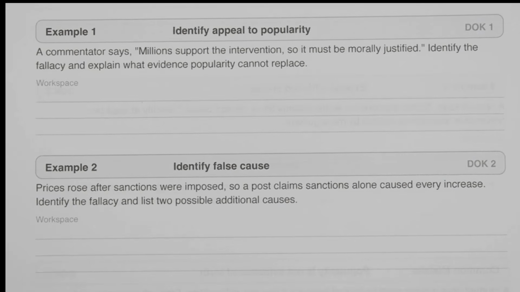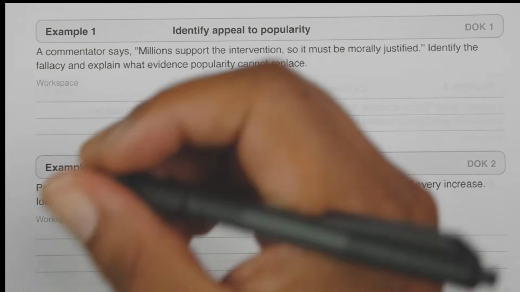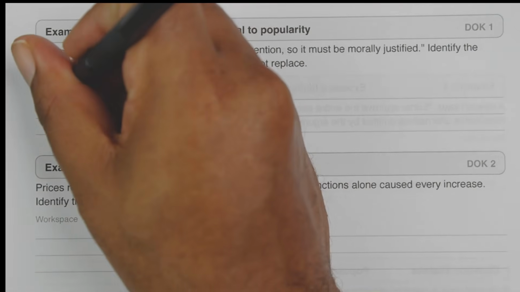This one is how to identify an appeal to popularity. A commentator says millions support the invention, so it must be morally justified. Identify the fallacy and identify what evidence popularity cannot replace. So millions of people support the invention, so it must be morally justified. What's wrong with the reasoning? What's wrong with the reasoning is the number of people who believe something does not determine whether the belief is true or justified. So this is an appeal to popularity.